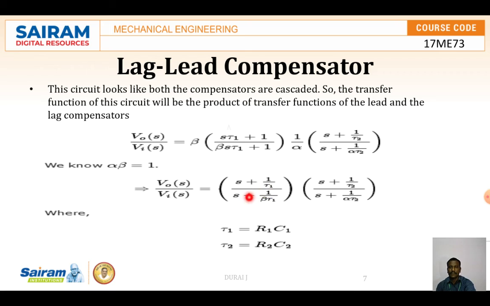The circuit looks like both compensators are cascaded, so the transfer function will be the product of the transfer functions of the lead and the lag compensator.